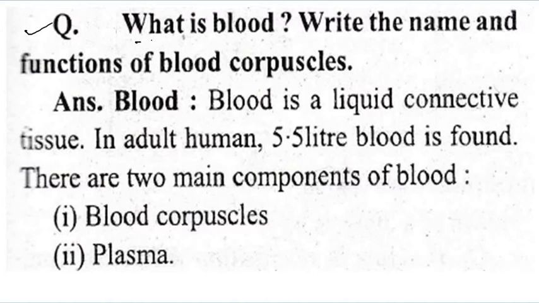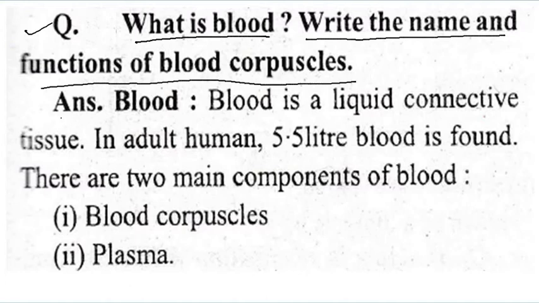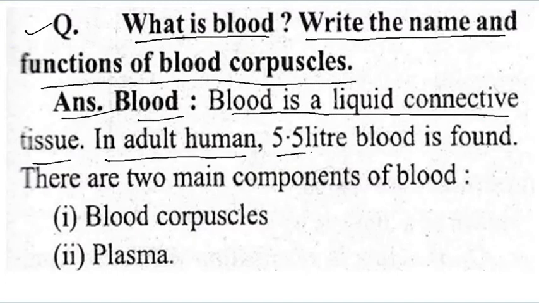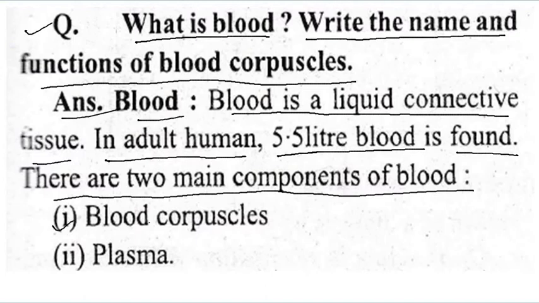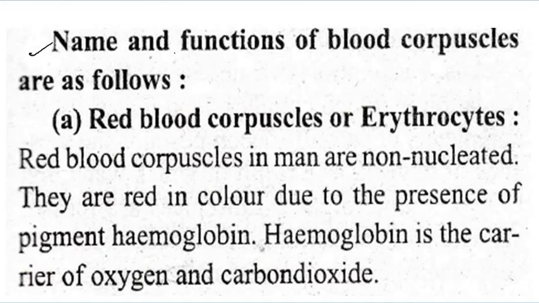Now come to what is blood. That is a very important question. Write the name and the function of the blood corpuscles. The answer is that blood is a liquid connective tissue. In an adult human, there is about 5.5 liters of blood. There are two main components of blood. First is the blood corpuscles, and second is the plasma. Plasma is the fluid in which the cells move. Now the names and functions of the blood corpuscles are as follows.